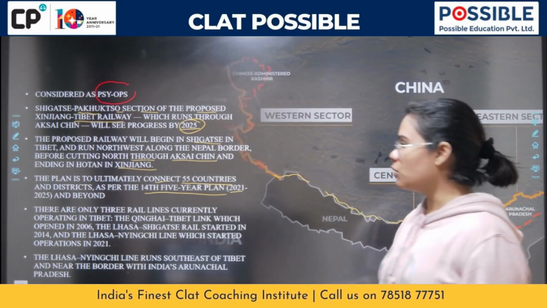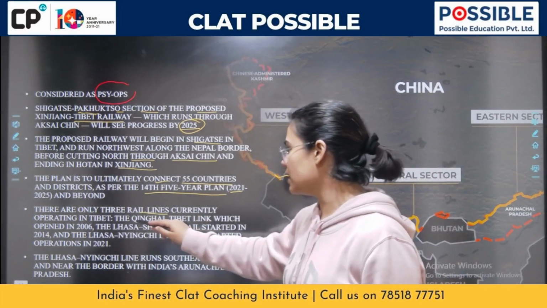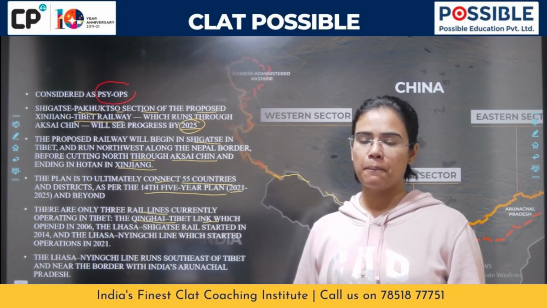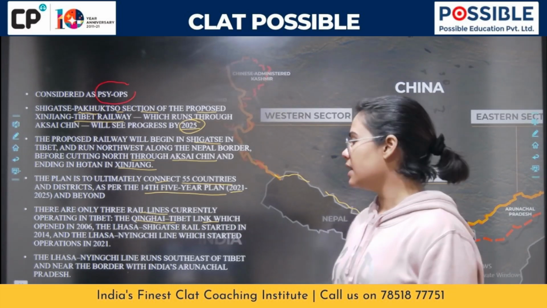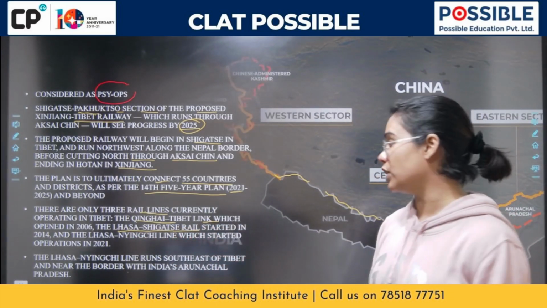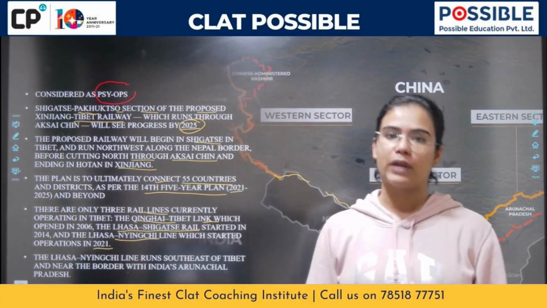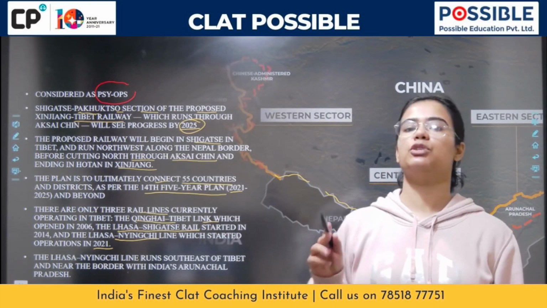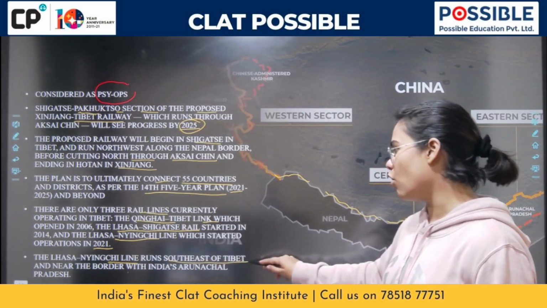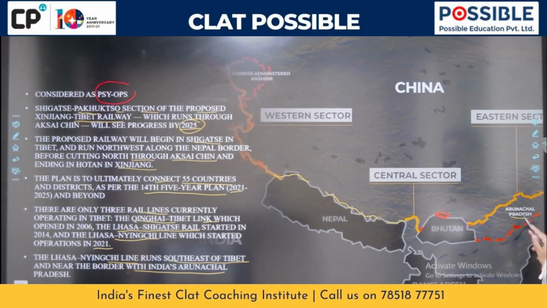Now, apart from that, there are only 3 rail lines currently operating in Tibet. Which are those? This is the Qinghai Tibet link, which is also considered to be the highest railway line, and we'll talk about what India is doing, which opened in 2006. The Lhasa Shigatse rail started in 2014, and the Lhasa Nyingchi line started operations in 2021. So these are the 3 railway lines currently in operation, and the Lhasa Nyingchi line runs southeast of Tibet near the border with India's Arunachal Pradesh. So you can see Arunachal Pradesh over here.